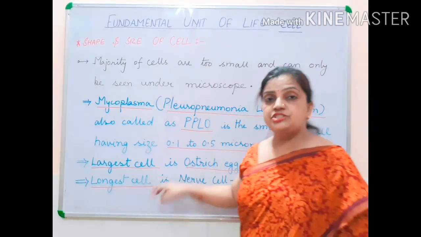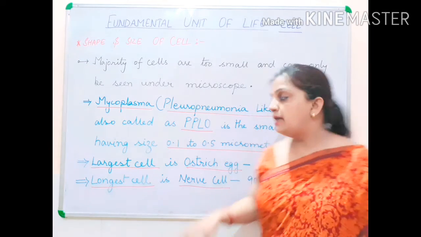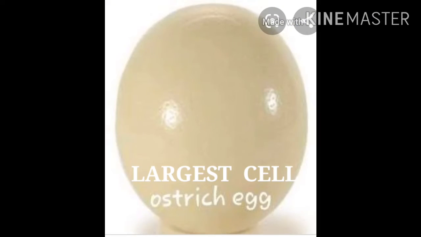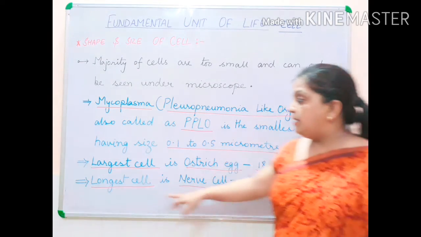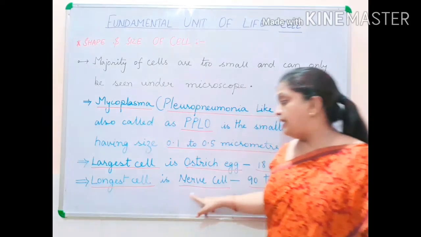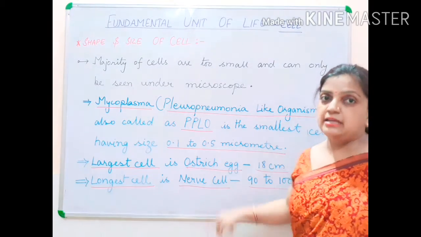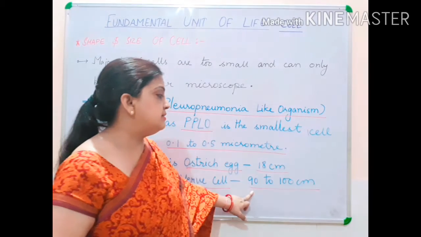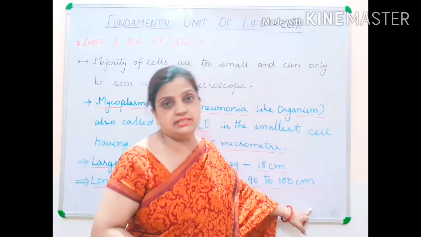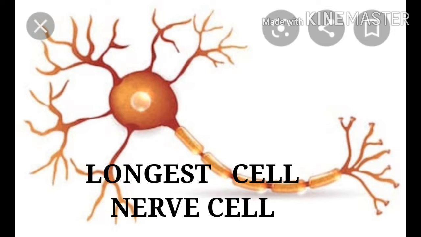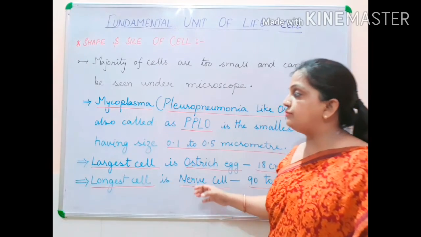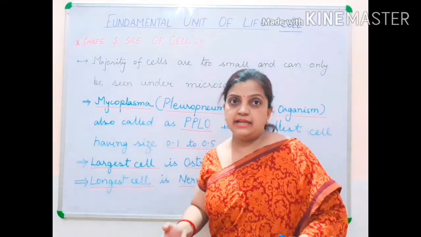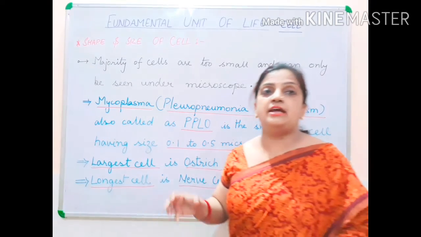Now children, the largest cell present on this planet is the ostrich egg, and the size is about 18 centimeter. The longest cell on this planet is considered to be the nerve cell, and the size varies between 90 to 100 centimeter. So these are the three types of cells where we can consider which is the smallest cell, which is the largest cell, and which is the longest cell.